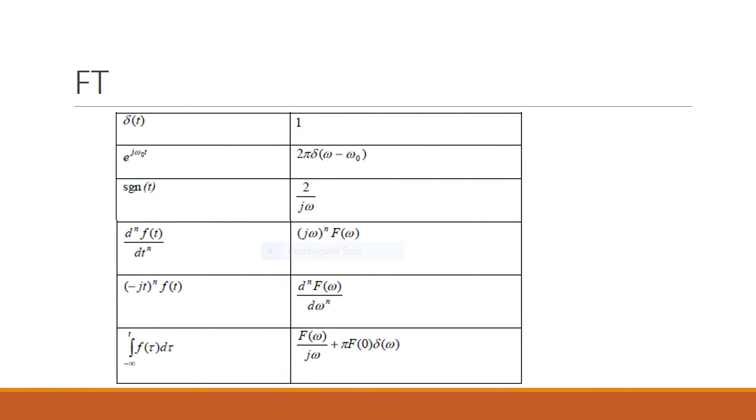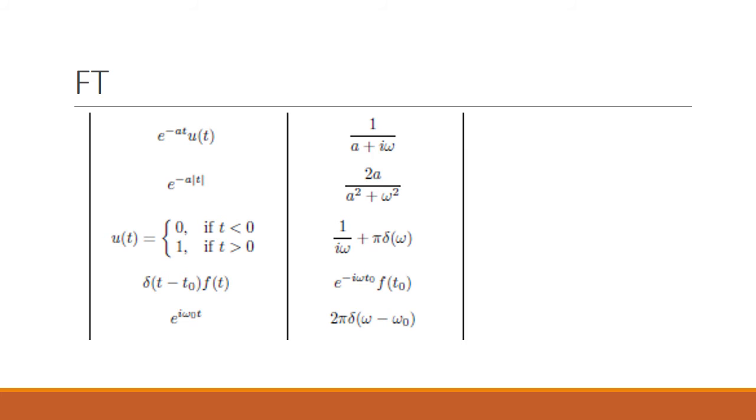From delta of t, what is the impulse response Fourier transform? It is 1. e power j omega naught t gives 2 pi delta of omega minus omega naught. The nth derivative d power n by dt power n f of t gives j omega whole power n F of omega. Integral of minus infinity to t f of t dt gives F of omega by j omega plus pi F of 0 delta of omega. Minus j t whole power n f of t gives d power n by d omega power n F of omega.